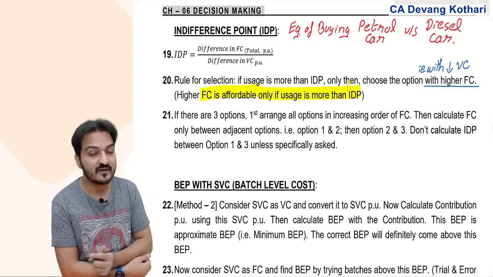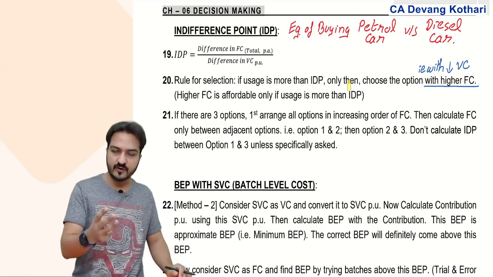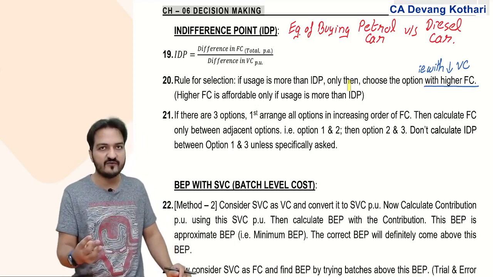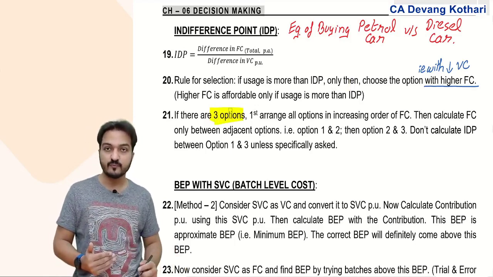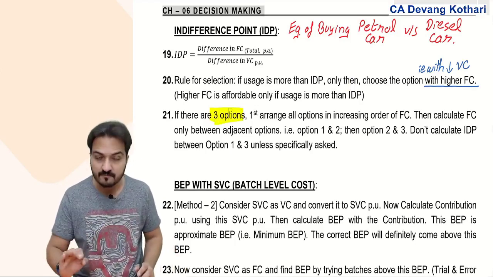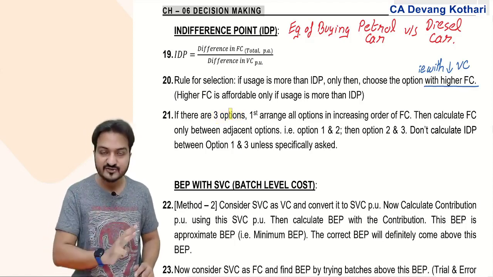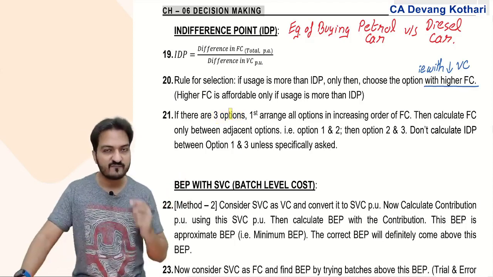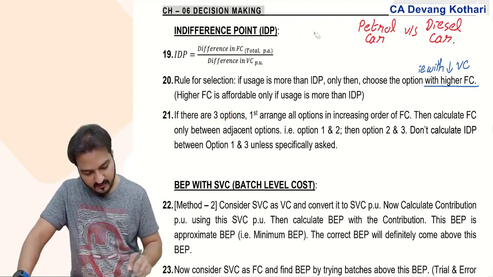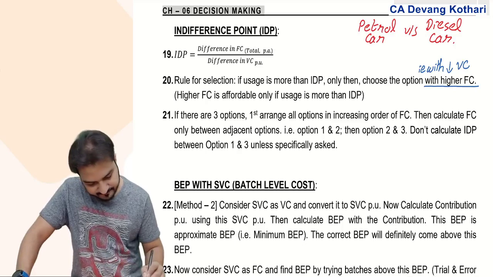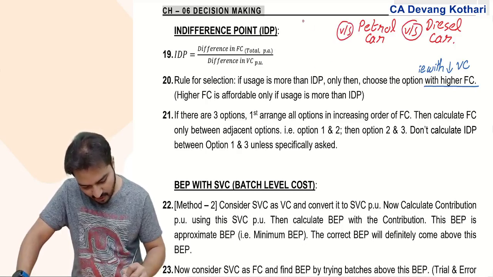Done? Yes. Now we also did situations where there were three indifference points. There were three options given. If there are three options given in the question, well, then there will not be three indifference points. If there are three options given, this is what you do. If there are three options given in the question, like for example, petrol car versus diesel car or versus taxi option,